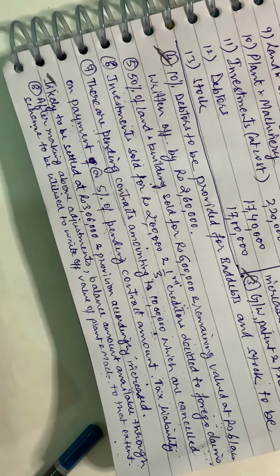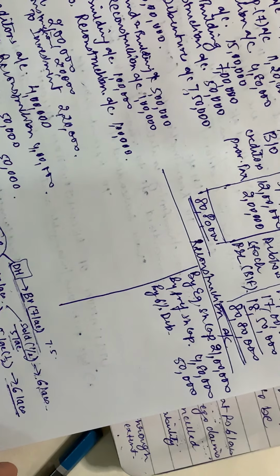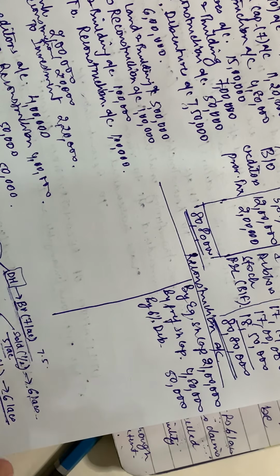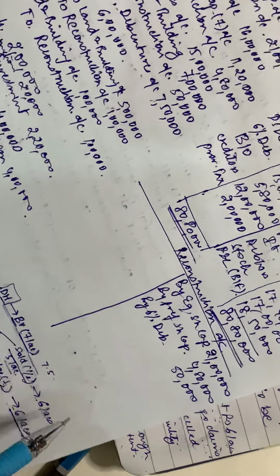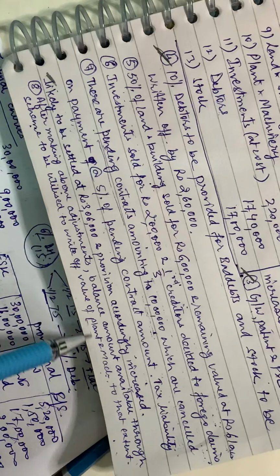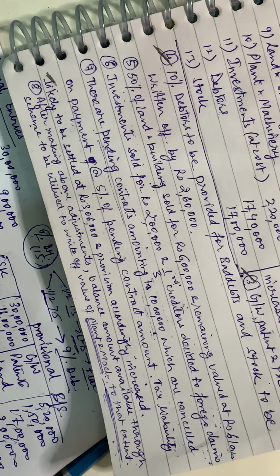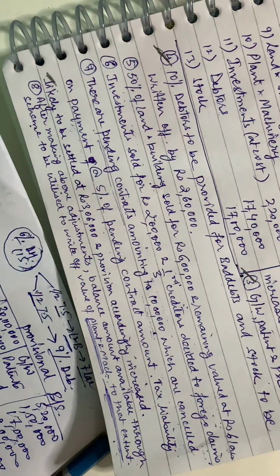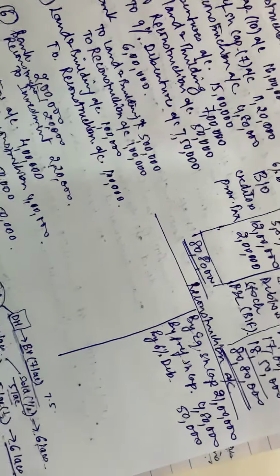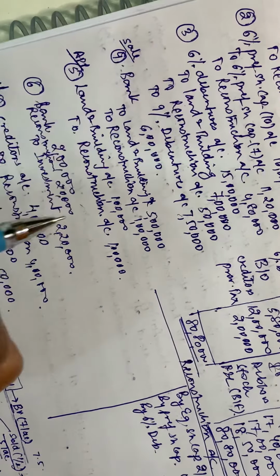So now we need the balancing figure left out in the reconstruction account, and whatever the balancing figure, we would be using that balancing figure of the reconstruction account in writing off the value of the plant and machinery to whatever amount we are left with. That is, to that extent. So for this, you need to prepare the reconstruction account. Till the third point we have already done it.